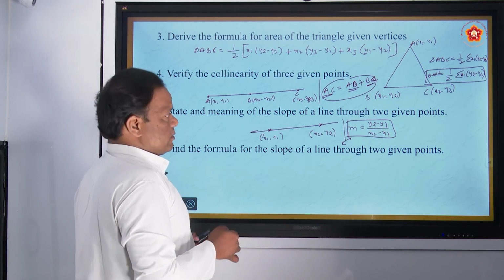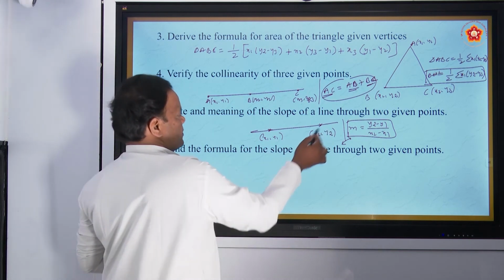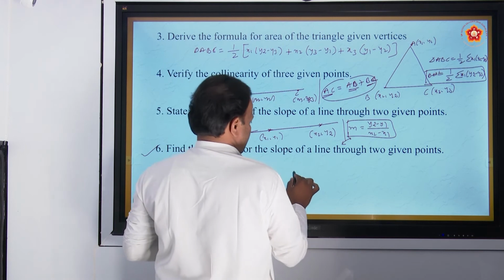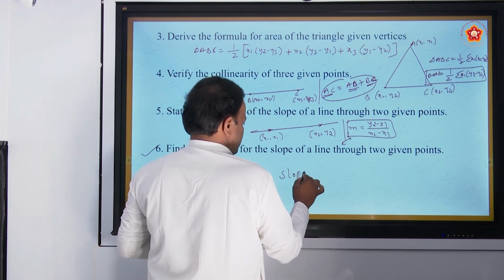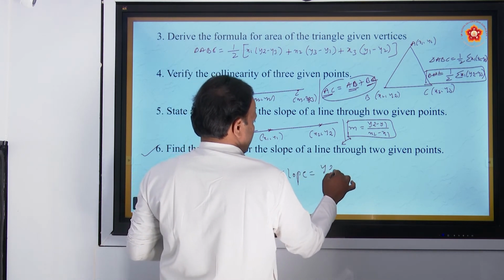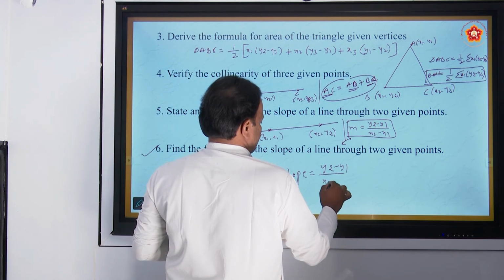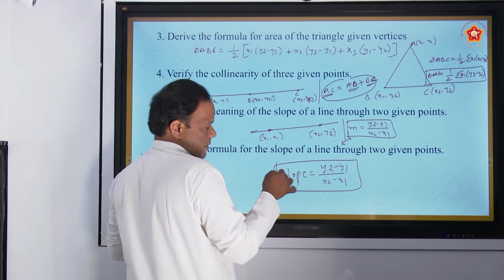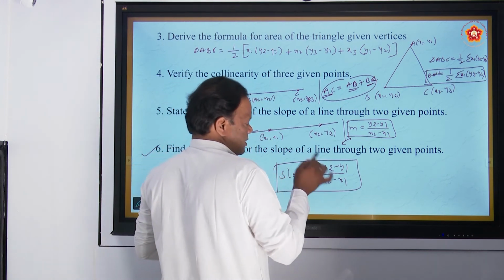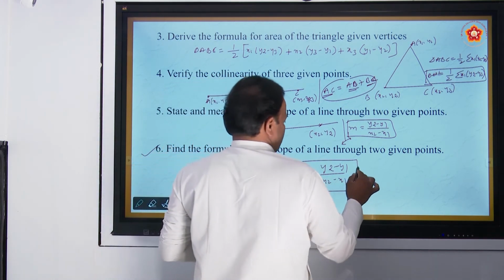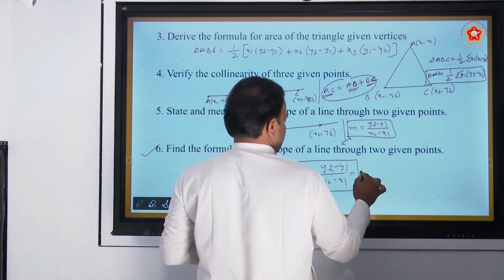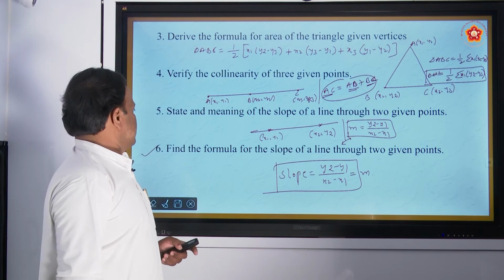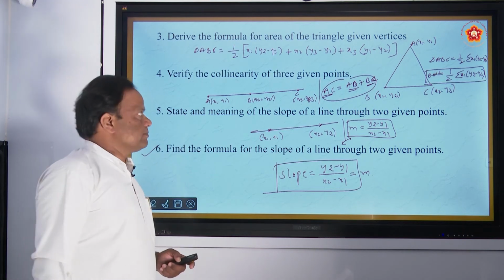The formula is slope equals y2 minus y1 divided by x2 minus x1. This is the slope of the line passing through the 2 given points, (x1, y1) and (x2, y2). The slope is usually denoted by small m. This is the sixth objective.